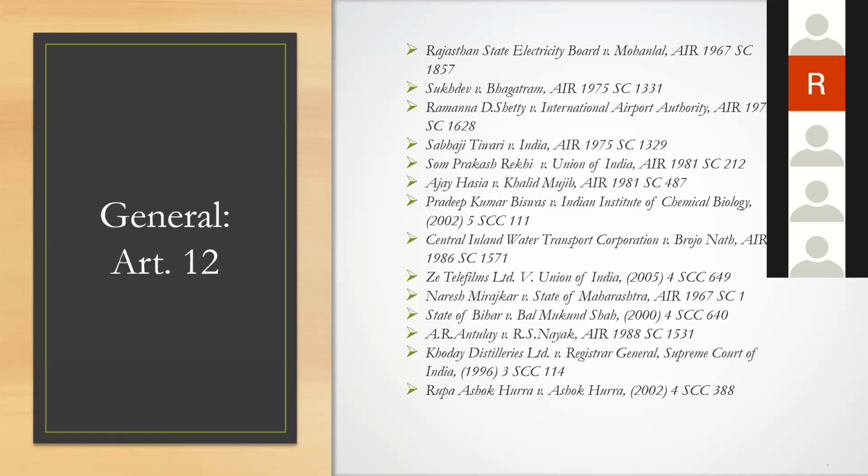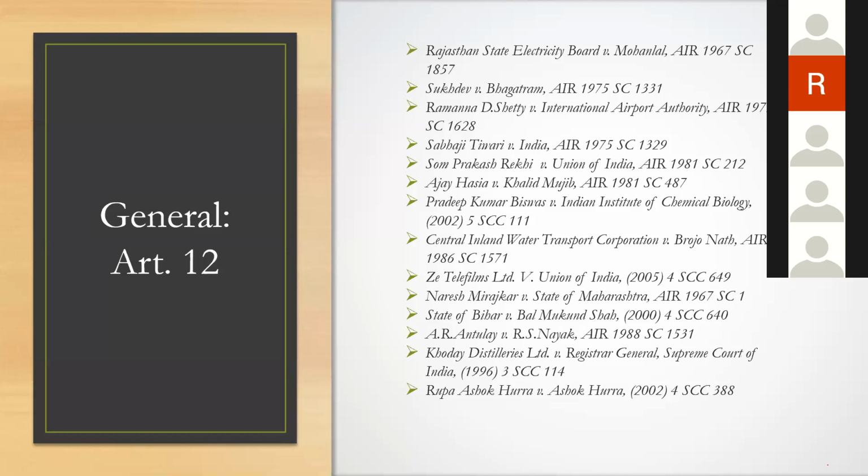Now, remember, Ajay Hasia's case and Som Prakash Rekhi's case came within 2 days of each other. One said that any entity can become an other authority, but Som Prakash Rekhi said that only governmental entities can become other authorities. So this was brought up in Pradeep Kumar Biswas.